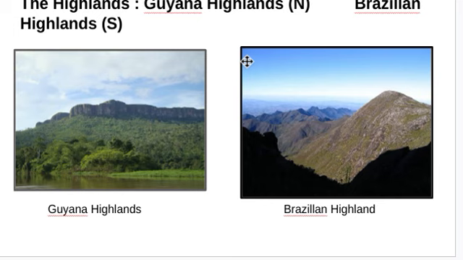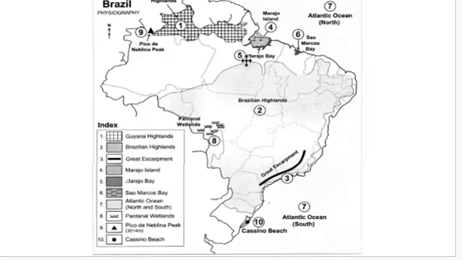So Guiana Highlands and Brazilian Highlands, where they are located, I will explain to you. First, understand the Guiana Highlands and Brazilian Highlands. The Guiana Highlands are in the north, and the Brazilian Highlands are in the south. Let's go to the map.